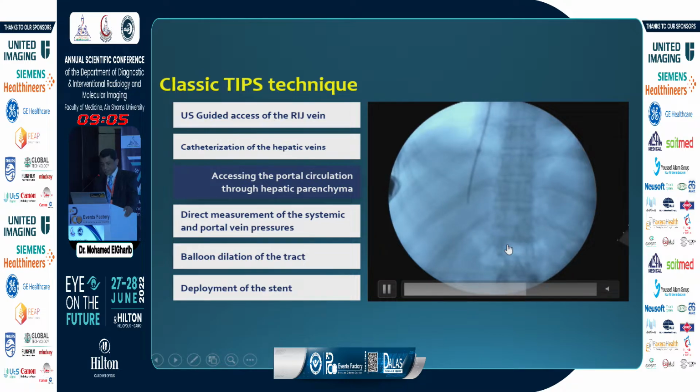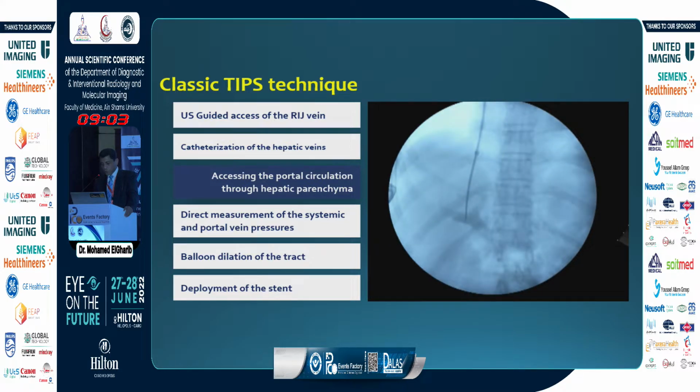Now we will see how we do targeting of the portal vein till we reach the lumen of the right portal and confirm by contrast injection.